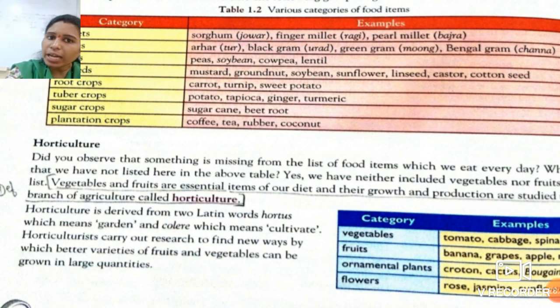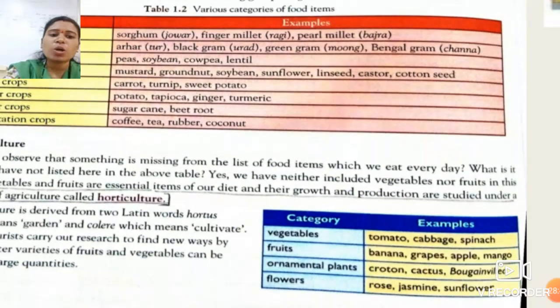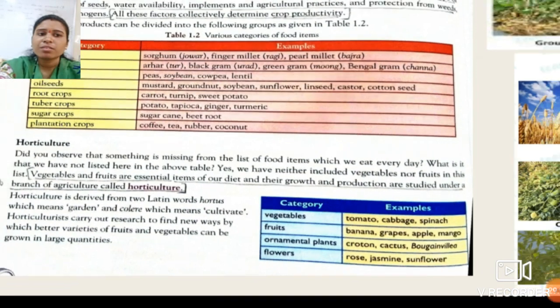But it only produces vegetables and fruits. See over here, these are the categories of horticulture: vegetables, fruits, some ornamental plants and flowers. Examples of vegetables are tomato, cabbage, spinach. Fruits are banana, grapes, apple, mango. Okay students, got this topic?